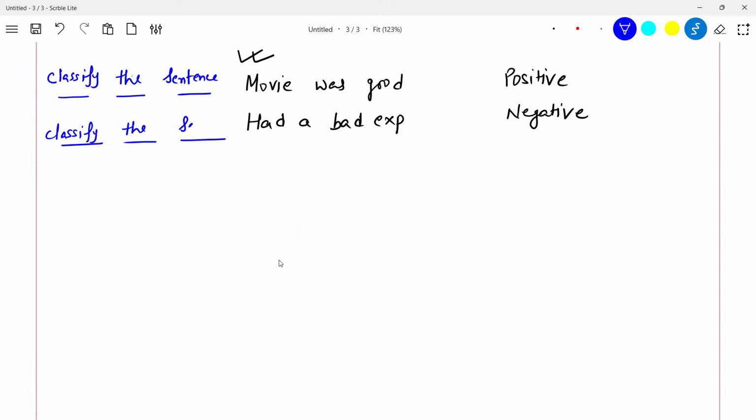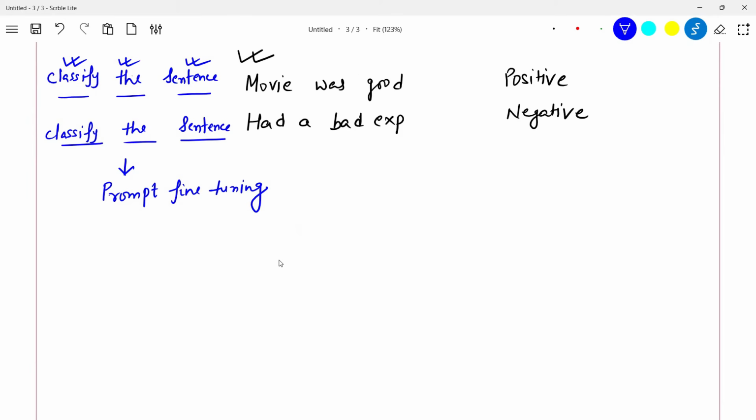Whatever you see in blue color here is called prompt fine tuning, right? And you are going to supply something in the beginning. How is it different from normal fine tuning?